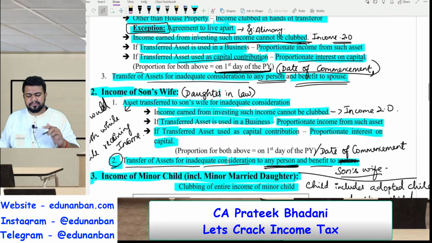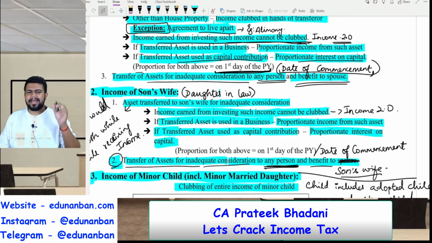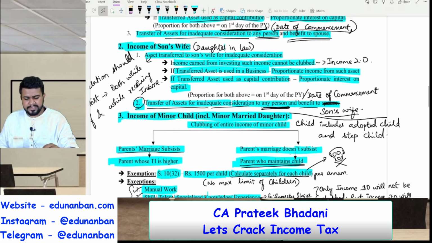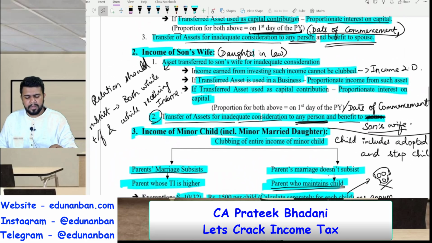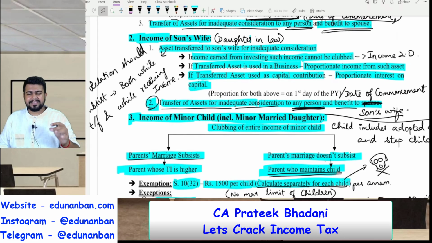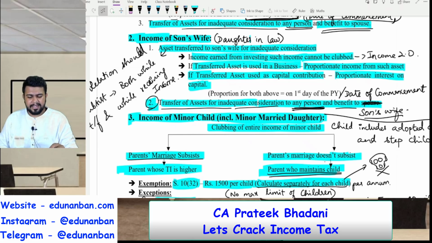Okay, so if there is a transfer of asset for inadequate consideration to any other person other than the spouse, and income is received by the spouse or any benefit is received by the spouse, then the income will be clubbed in the hands of the transferor. Okay, now let's come to son's wife. Son's wife here is a daughter-in-law. So similar to spouse, if any asset is transferred to son's wife for inadequate consideration, then the income from the asset is clubbed in the hands of the transferor.